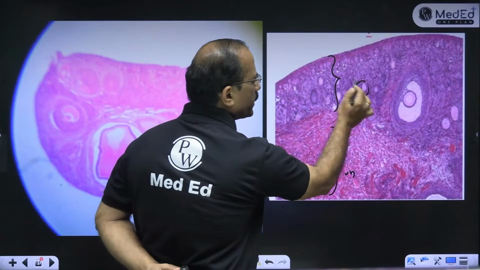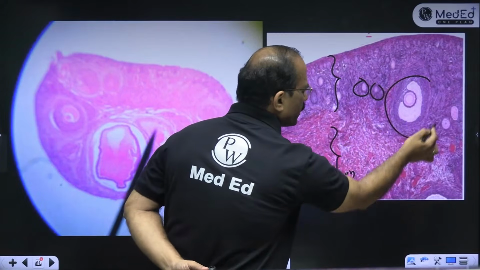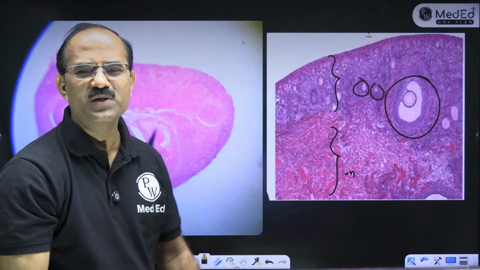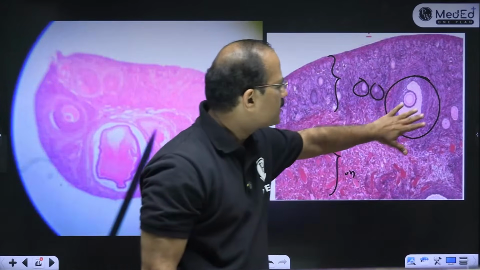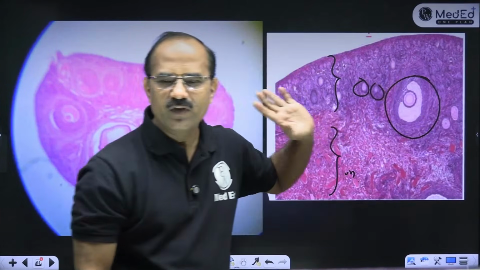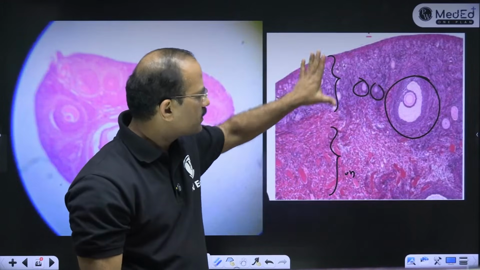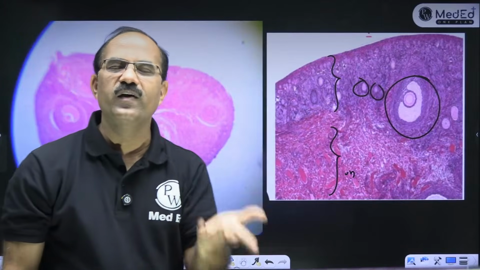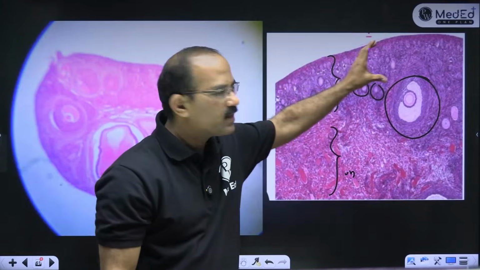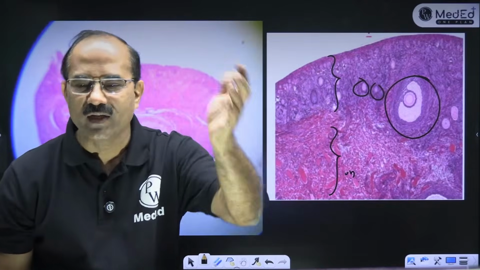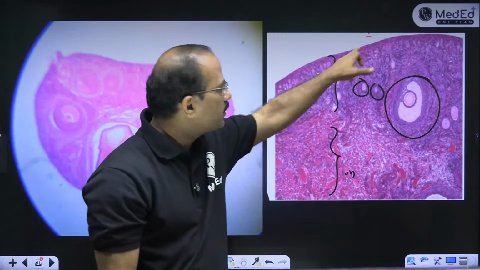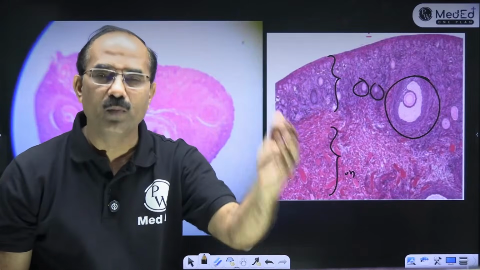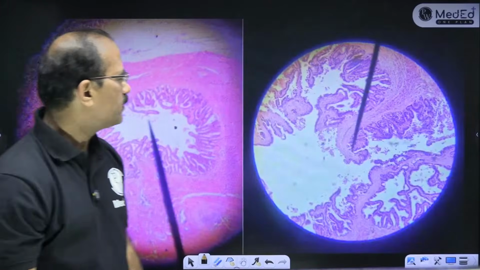In the cortex you get different stages of follicles. Yes, that's ovary. That's ovary. Very easy slide. And this is a Graafian follicle. ये Graafian follicle दिखता है. So this is the cortex. That's the medulla. Medulla has lymphoid follicles, blood vessels, lymphatics. Medulla में the cortex has different stages of growing follicles. Fine. What is the epithelium? Germinal epithelium is simple cuboidal. Simple cuboidal. That is germinal epithelium.